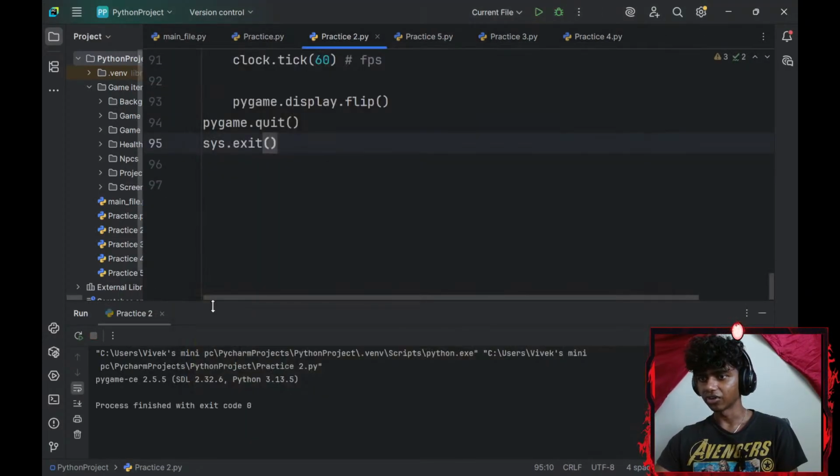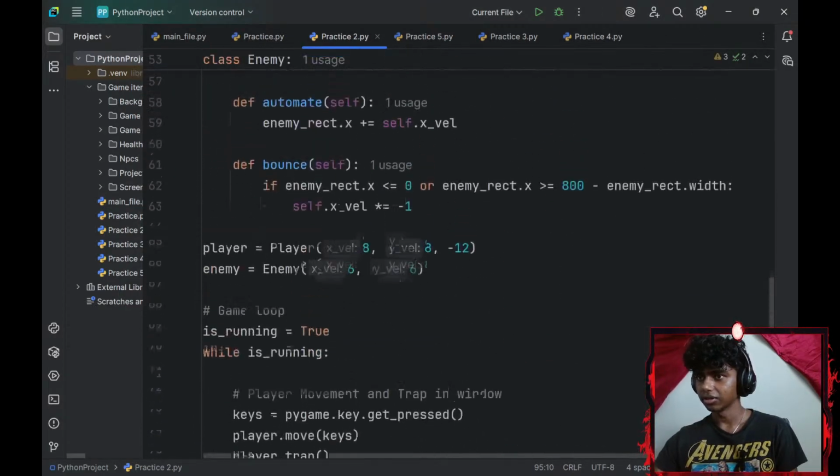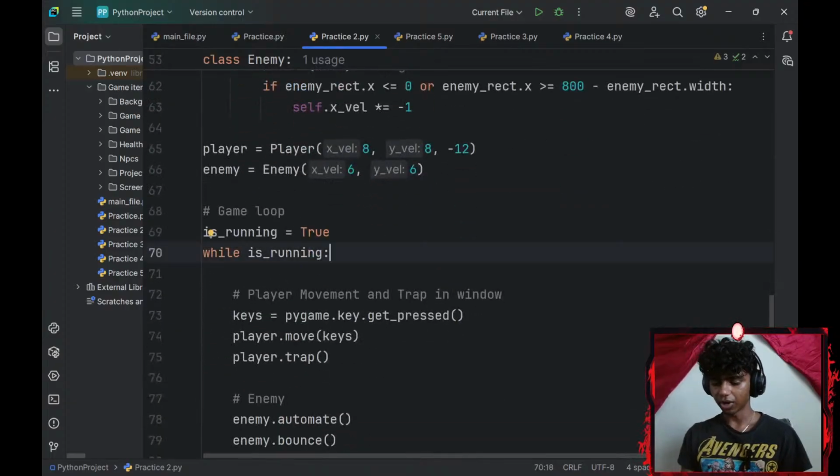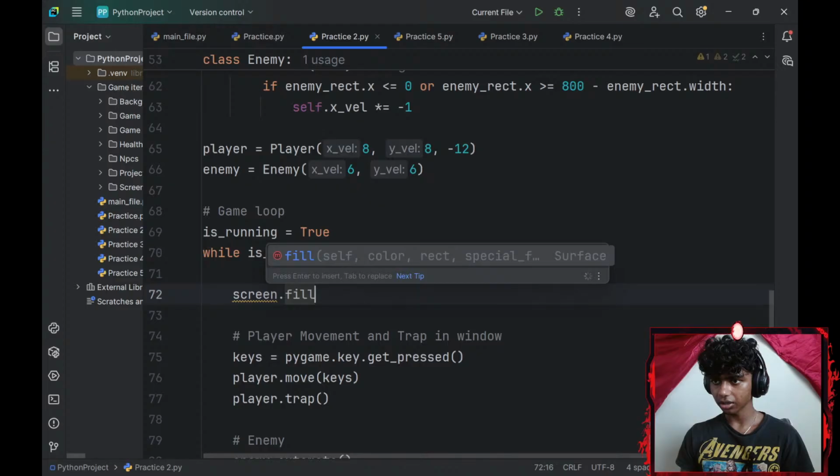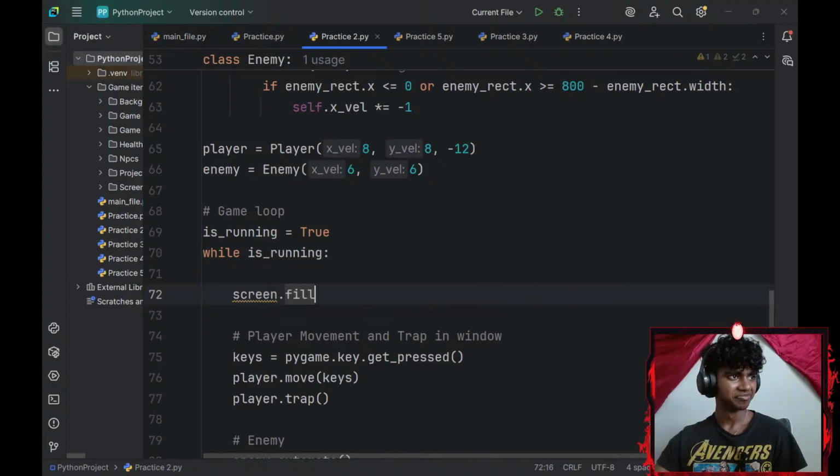I forgot to do a screen.fill, guys, my bad. Okay, above our while loop, let me go with a screen.fill. I want to fill it with, let's see, guys, did my game crash? Oh, there's no way. Okay, I was like, did my PyCharm crash? Is my stream still working?